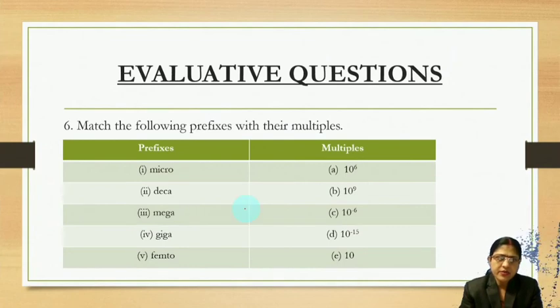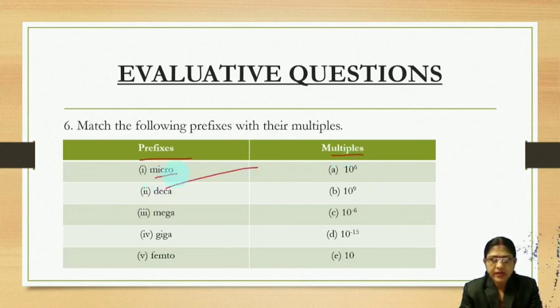The last question for you. Match the following prefixes with their multiples. So here prefixes are given, multiples are given. You need to match them. Micro is 10 to the power minus 6, right? Then deca. Deca is 10. Then mega.